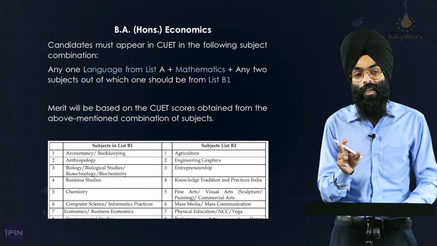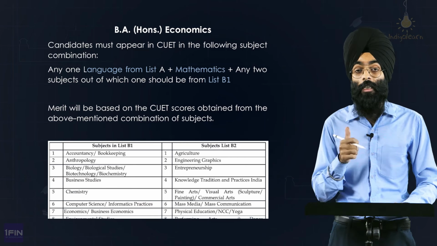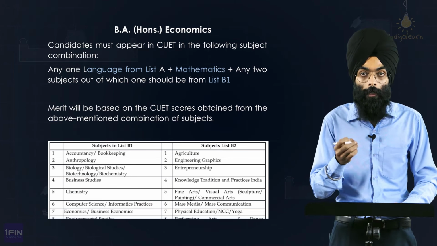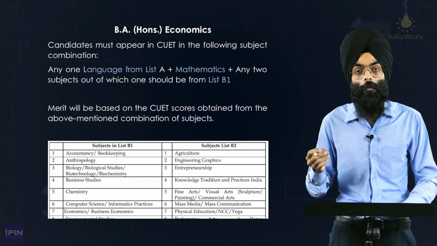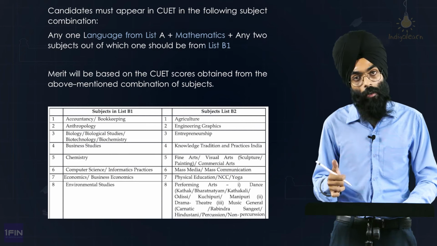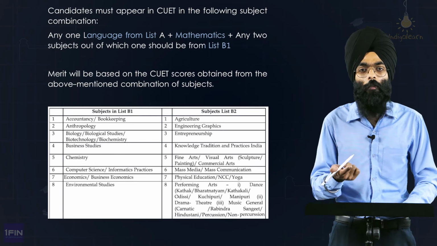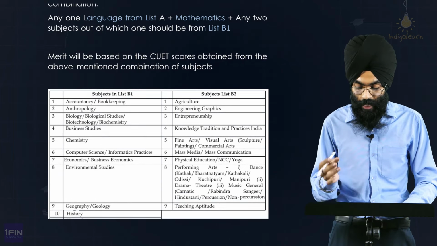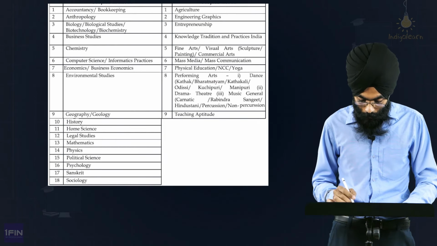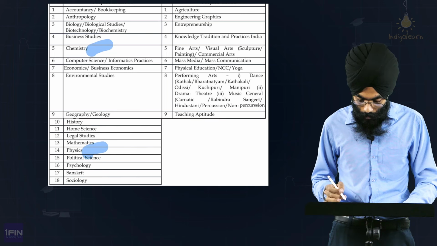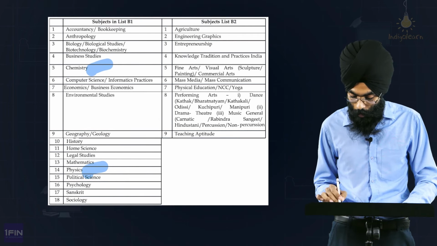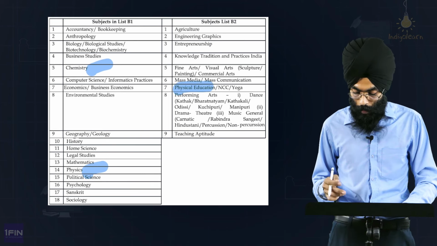So you will see this criteria, at least one from list B1 as I mentioned. B1 is a list which caters mainly to your core subjects. Other optional subjects come under list B2. So if you are a PCM student, again, mathematics, no issue. English, Hindi, you would have taken one language. And then you can take any two subjects. It could be physics, it could be chemistry, it could be any other optional subject. But one must be from B1. Optional, let's say you have taken physical education, you can take that.